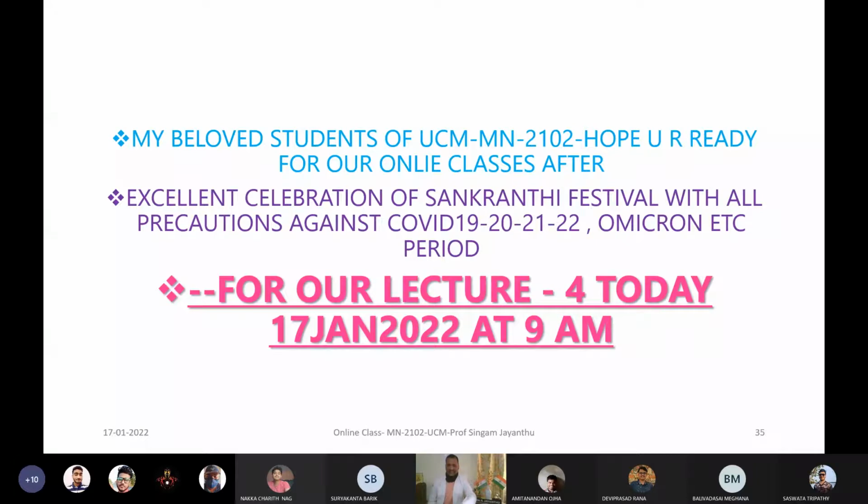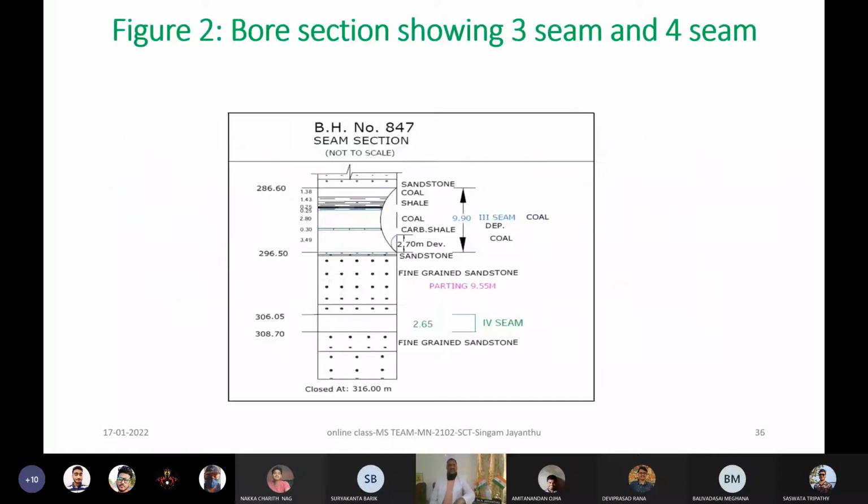Now we are here at lecture number 4. Before knowing anything more, we also should see many sections in our Indian coal measure strata.